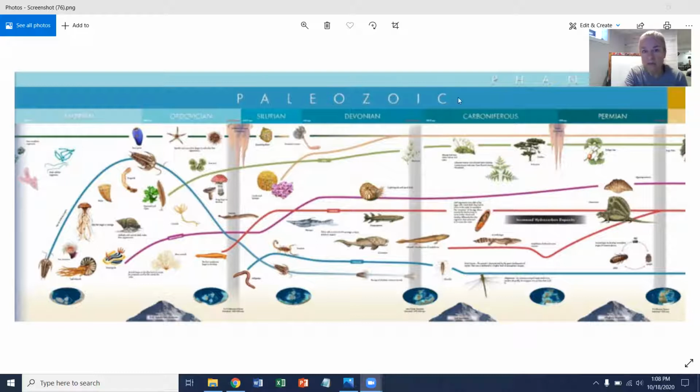So we can see that our first era is the Paleozoic era, and there are more eras during this Phanerozoic eon. But today we're going to just focus on the Paleozoic era because so much happened during this time. And so much happened during the Paleozoic era that we break it up even further into periods. So we have the Cambrian period, Ordovician, Silurian, Devonian, Carboniferous, and Permian. And those are all just different periods during the Paleozoic era. They break it up even further because so much was happening during this time.